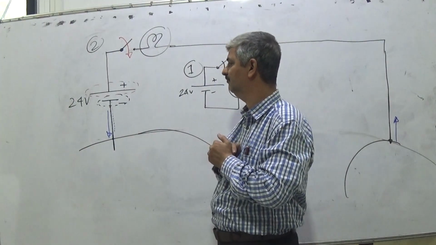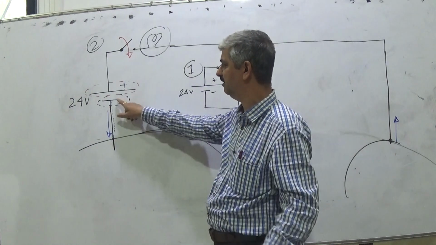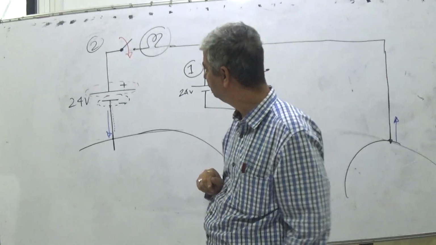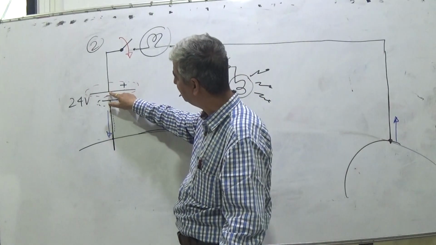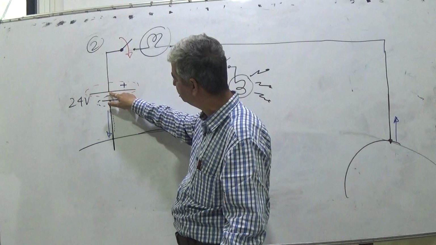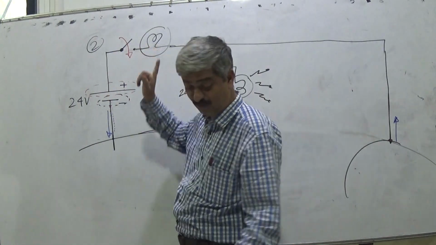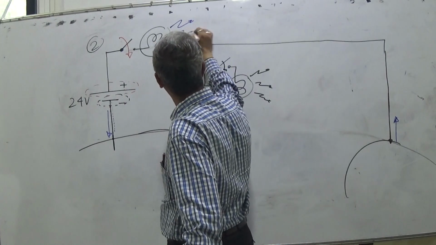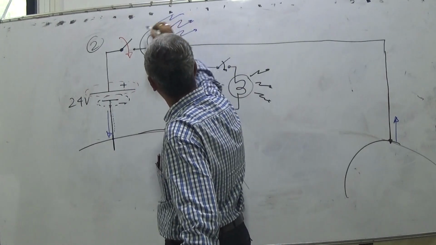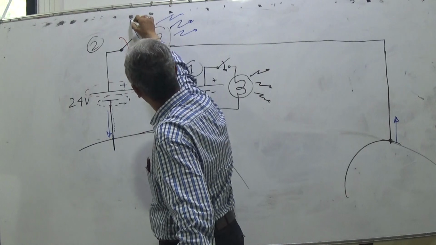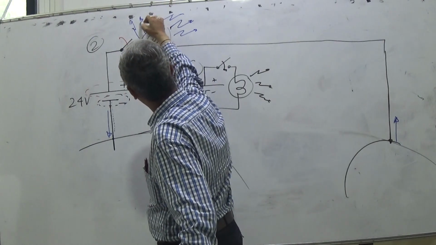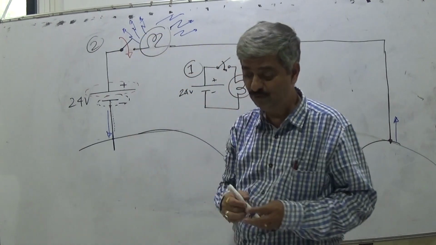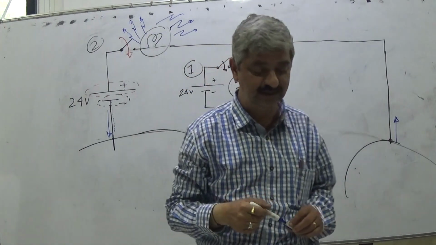Now this terminal, let us think in an interesting manner. This terminal is attracting electrons. For the lamp to glow with constant intensity, a constant current must flow through it.